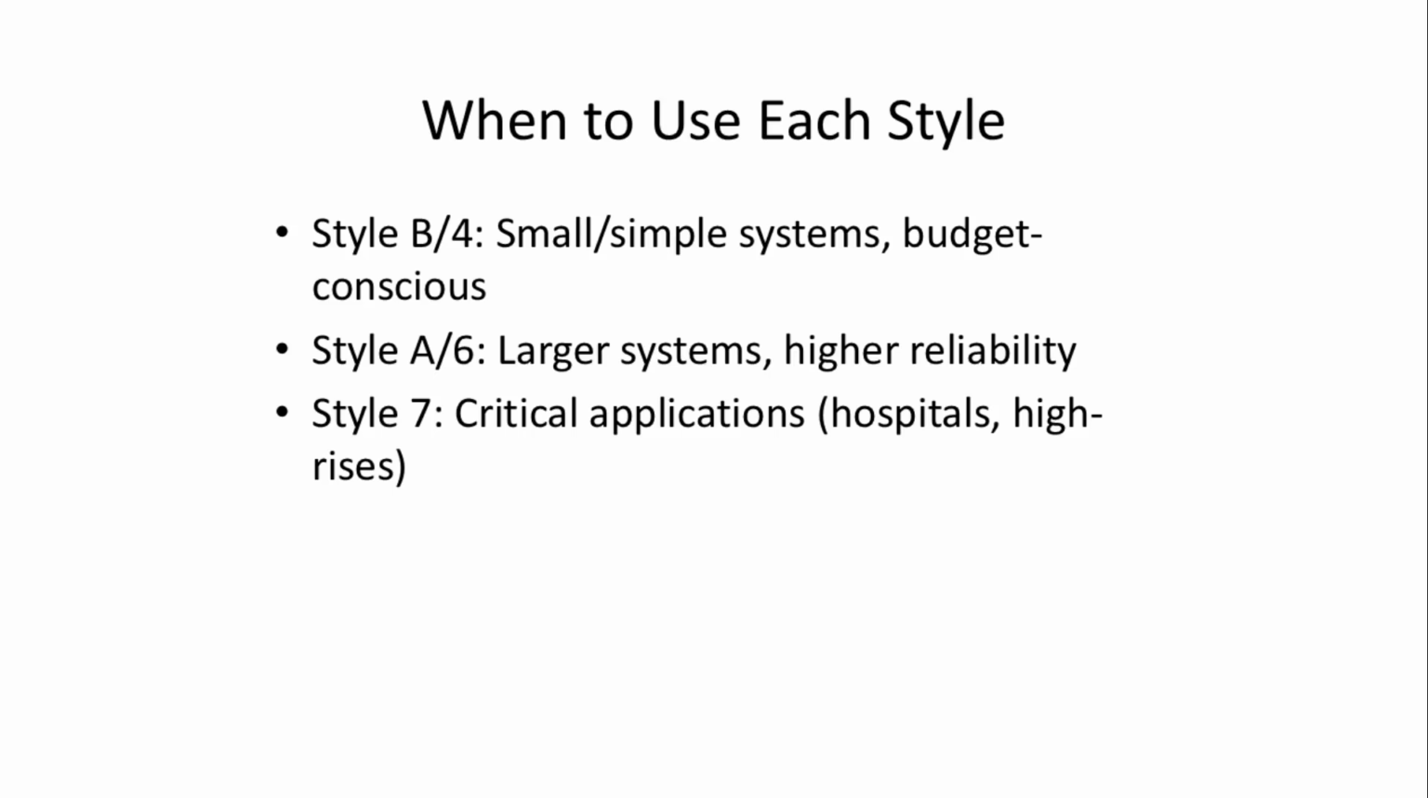Choosing the right circuit style depends on your system's requirements. Style B4 is ideal for small, simple systems on a budget. Style A6 suits larger systems needing higher reliability, while Style 7 is perfect for critical applications like hospitals and high-rises.